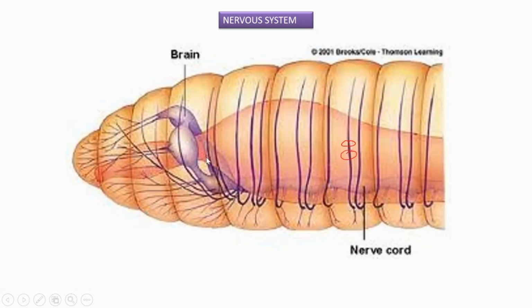Clear? It's another view of the nervous system. This is the digestive tract and this is the nervous system. Okay, the nerve cord, that light blue color.